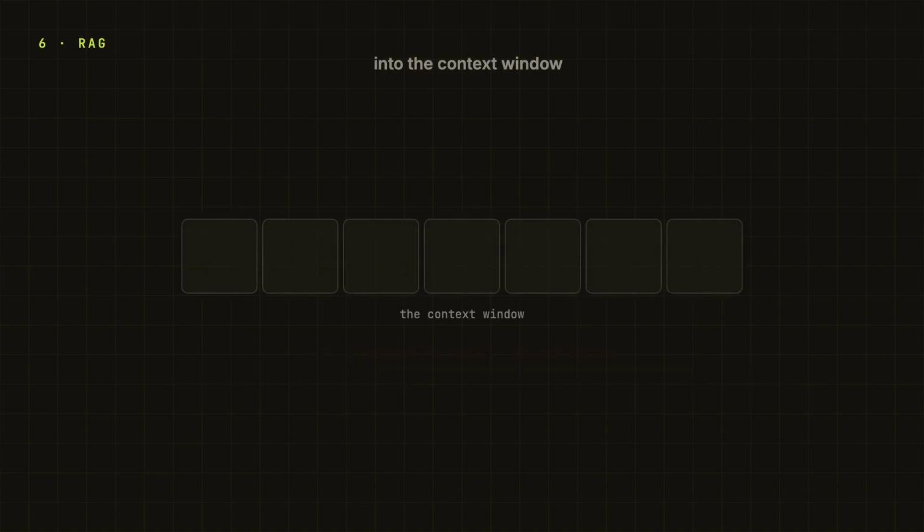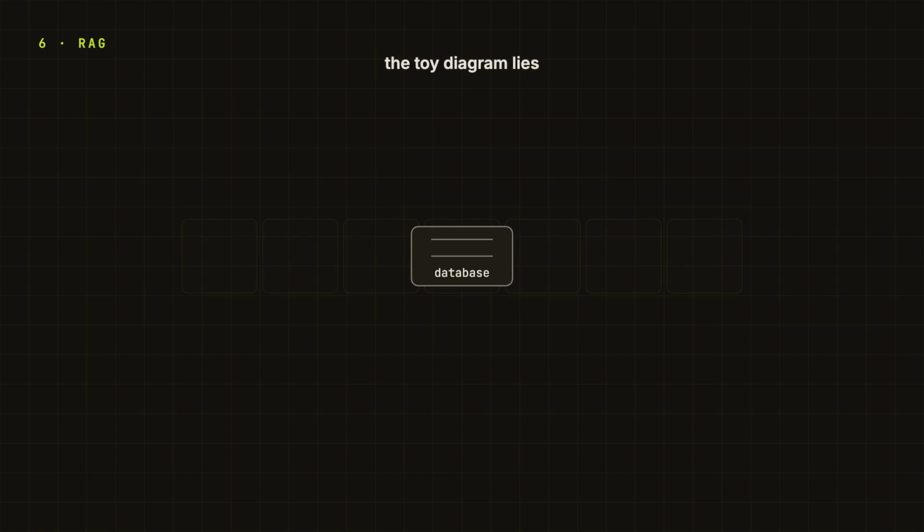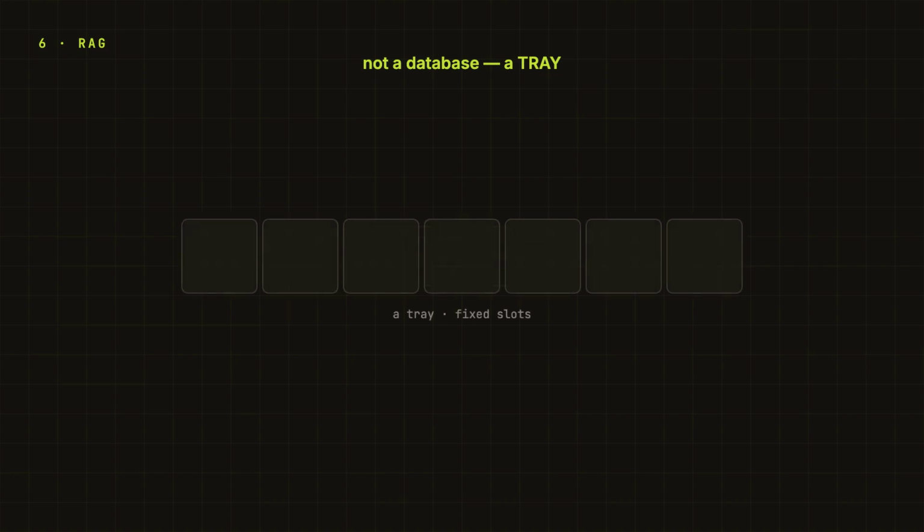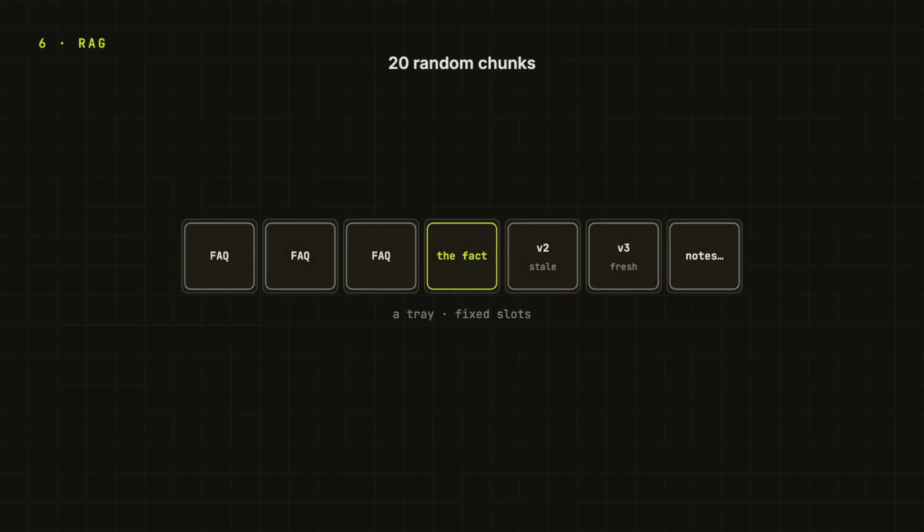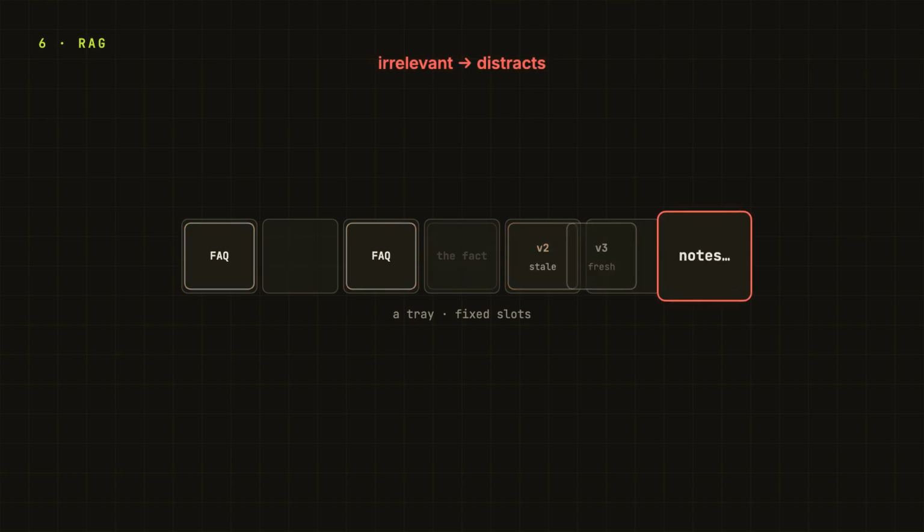Now, those top chunks enter the context window. And this is another place where the toy diagram lies a little. The context window is not a database, it is a tray. If we throw 20 random chunks onto the tray, the model may still miss the one that matters. Duplicates waste space. Stale docs create conflicts. Long irrelevant chunks distract.